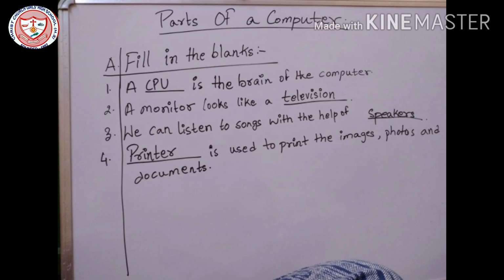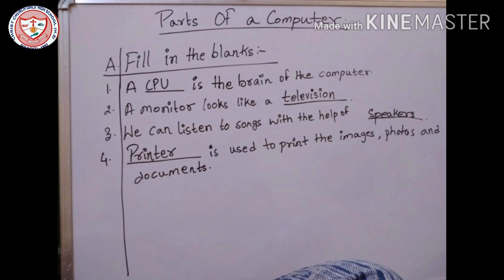Now number 4. Dash is used to print the images, photos and documents. So what is used to print the hard copy from the computer? Yes, the printer is used to print the hard copy from the computer. Whatever we have written in the computer, if we want any hard copy, we can print it with the help of a printer.